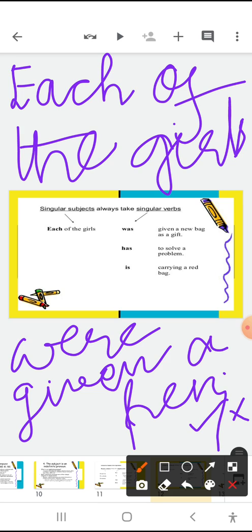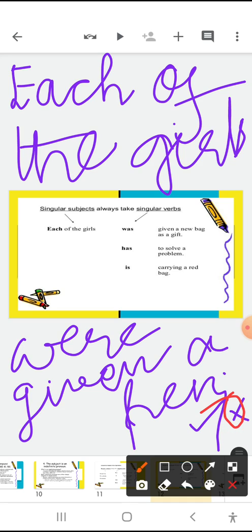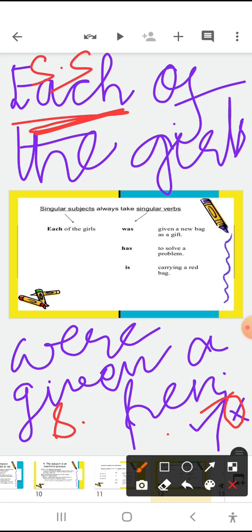It will be an incorrect sentence, because singular subjects will always take singular verbs. Over here, we are talking about each, which is a singular subject, and it will go with a singular verb only.